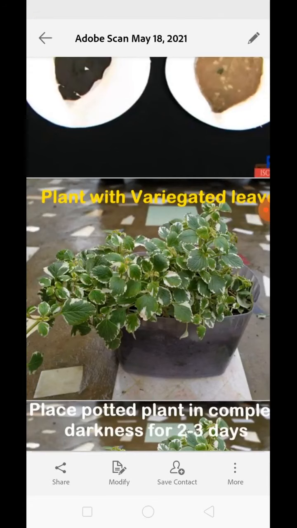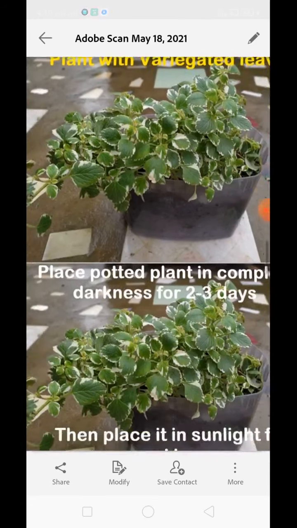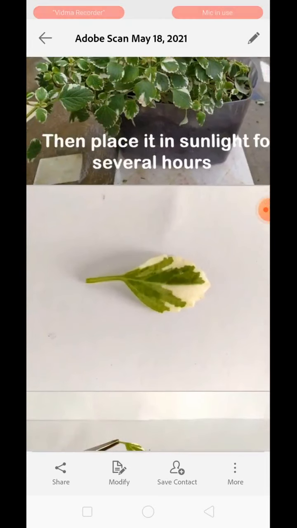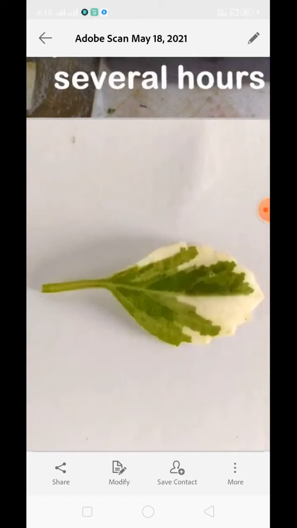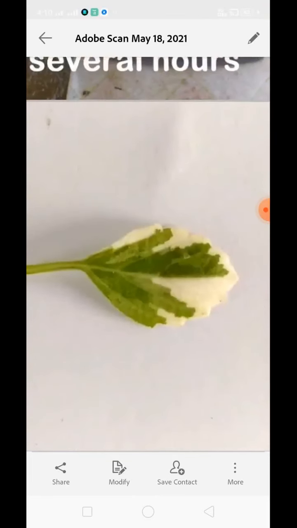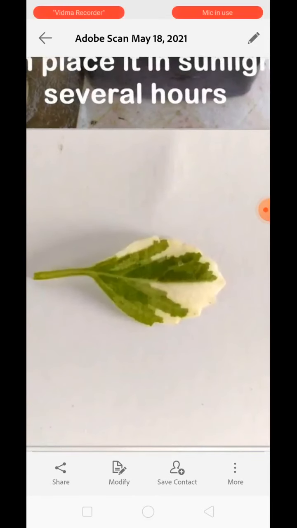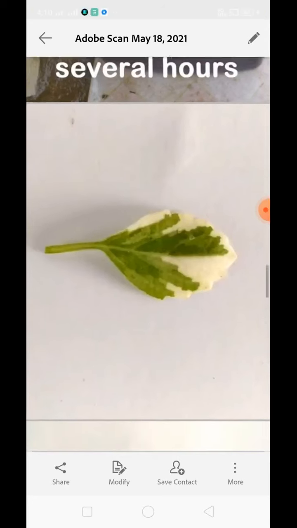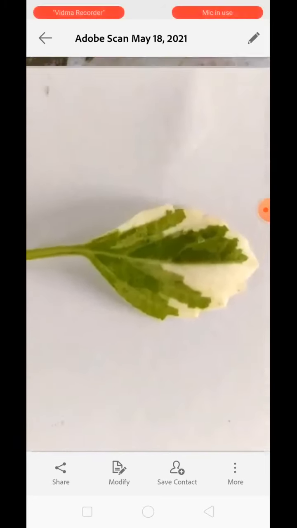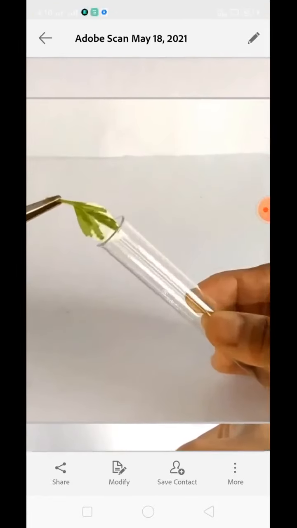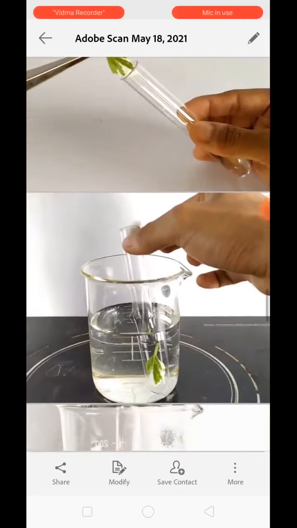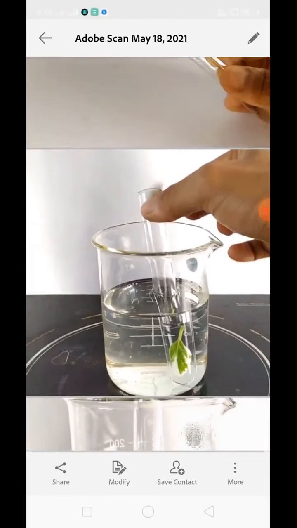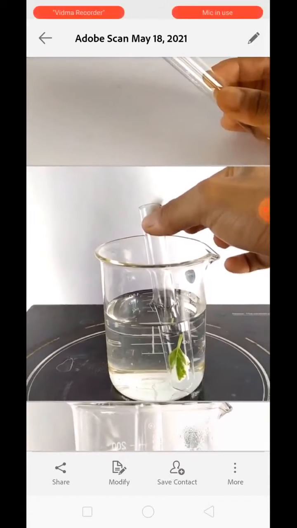After the time is over, pluck the leaf out and sketch it accordingly. The green part of the leaf and the white part of the leaf should be marked properly. Understand? And then carry out the iodine test. We will first dip this leaf into boiled water for a minute to kill the cells and the enzymes, and then we will put it into a test tube containing ethyl alcohol, and provide a water bath by putting this test tube in a beaker which is carrying water.